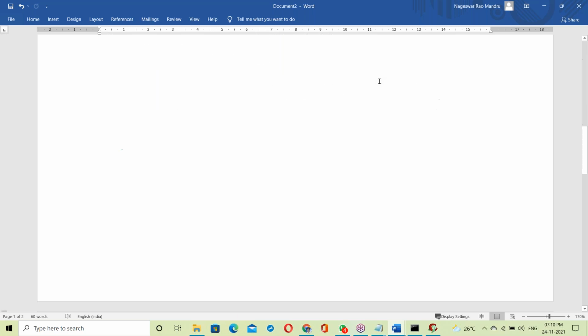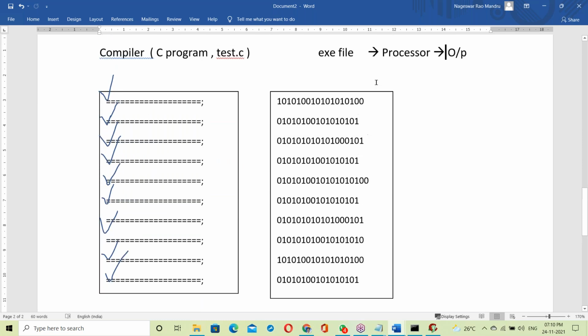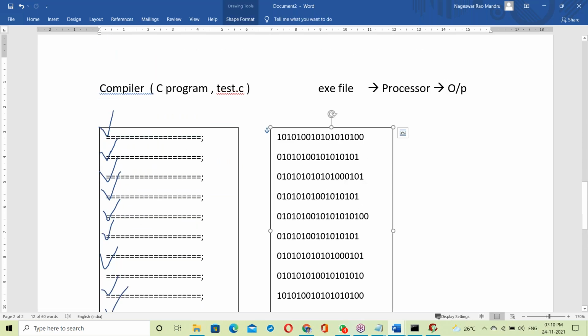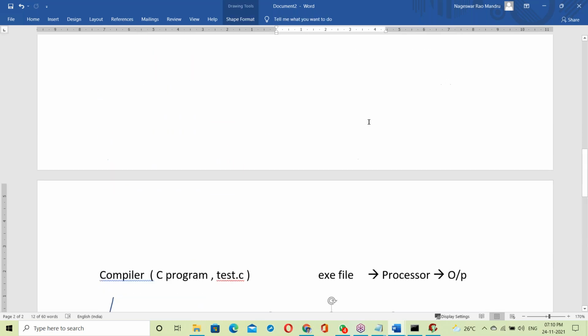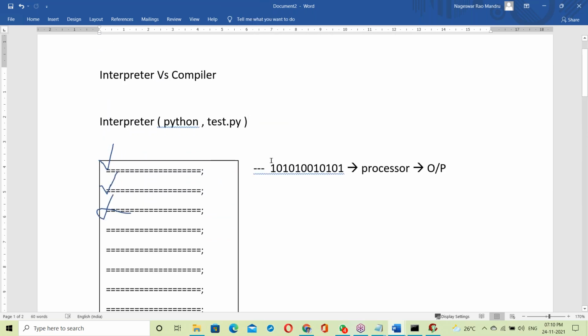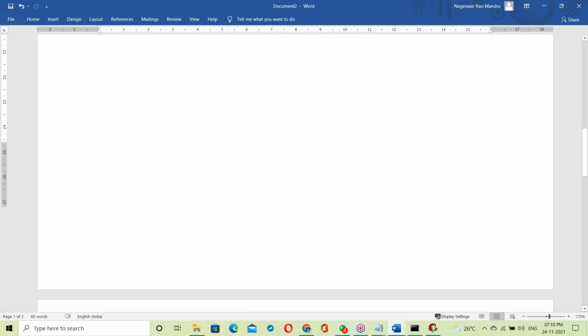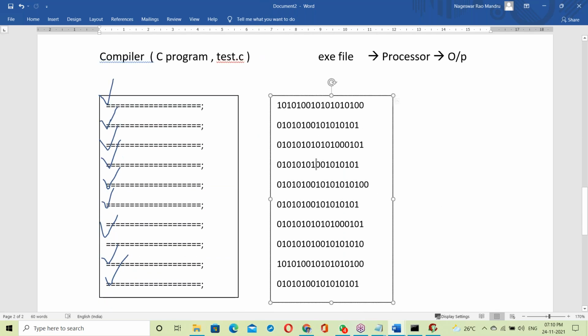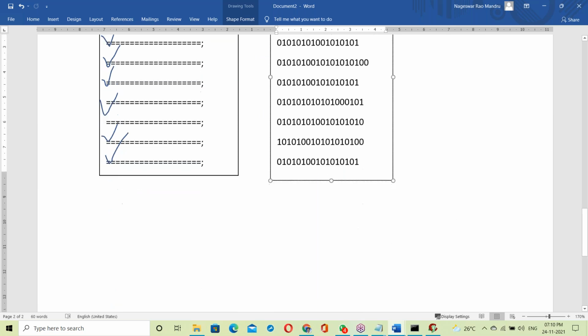See here, what's the main difference? The second file, right? In the case of the compiler, there is this exe file. Here the interpreter doesn't have an exe file. It is simply executed line by line directly, conversion and execution together. But here, when the exe file is generated, that exe file is executed.